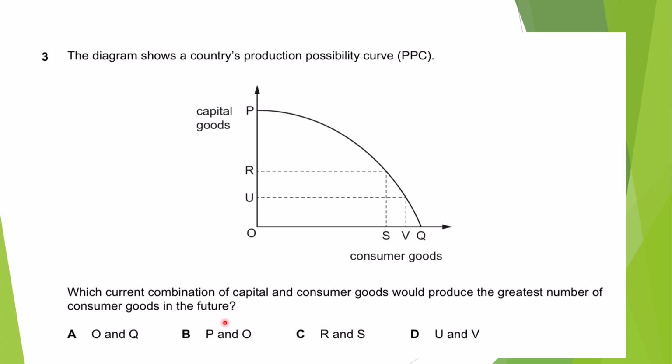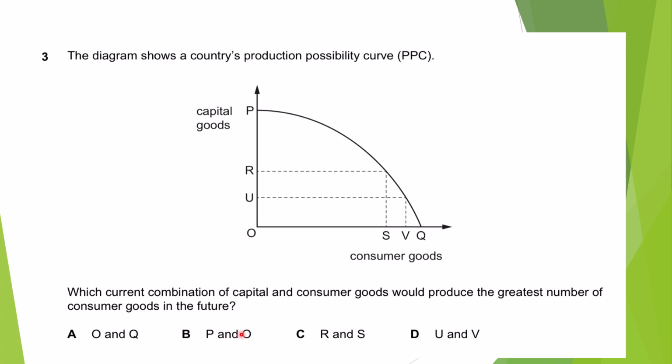It means that if we are thinking about the future, we should not consume anything now in the current scenario. So if he invests all his resources to produce capital goods, then he can produce the greatest number of consumer goods in future.